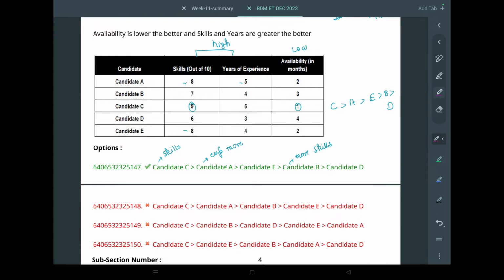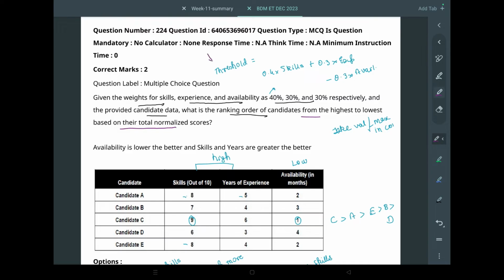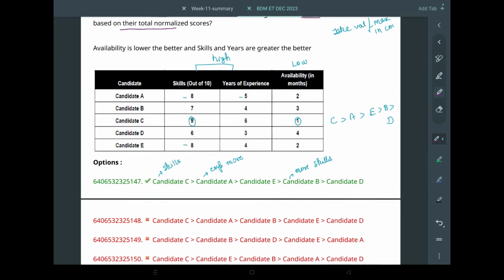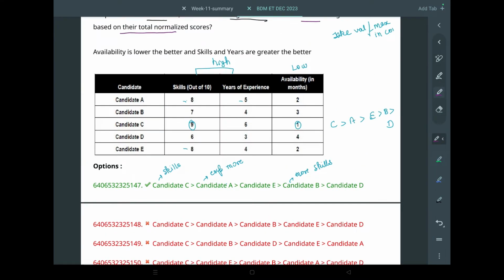This thing comes from thinking about it, or having solved a few questions, it comes to you naturally. I didn't know this way at first. I knew, but I didn't want to go through this. I'll explain that obviously, but let's just go over the logic thing. So let's just see. I need to rank it high to low.